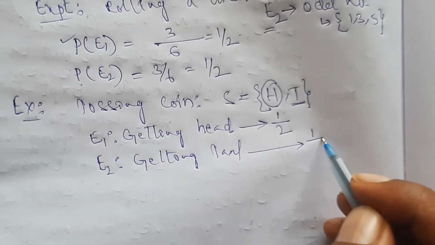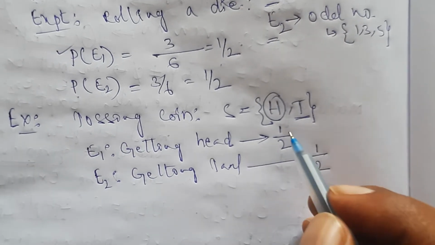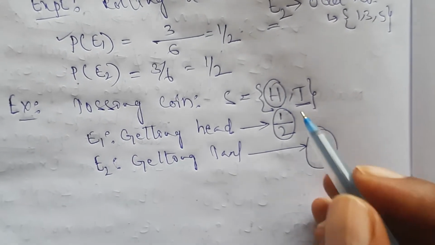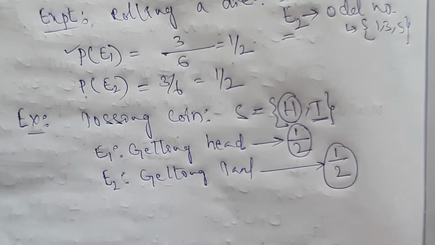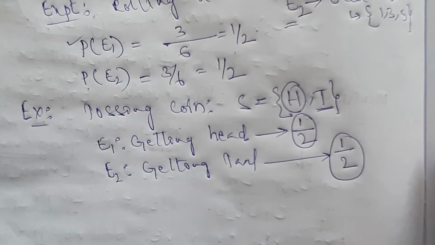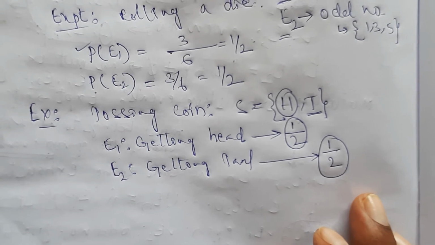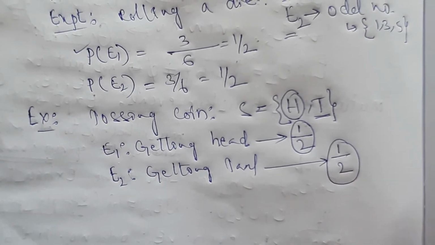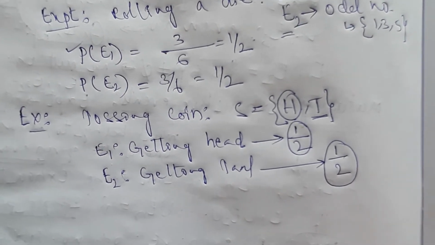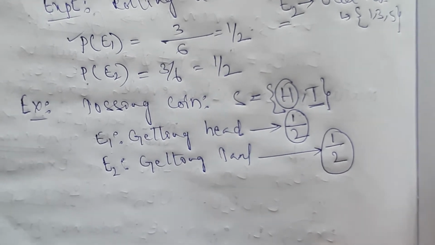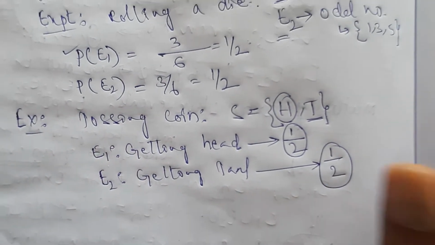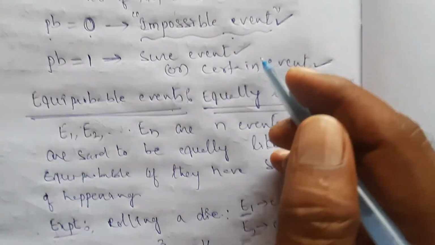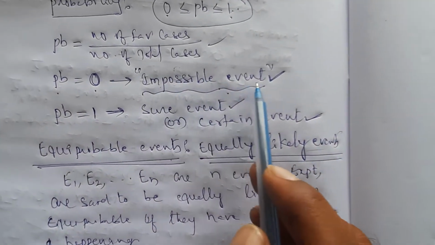Only one favorable case out of the 2 cases. So they have the same equal chances there. So automatically these are also known as the equiprobable events or equally likely events. Simply, if they have the same chance of happening, then we can call them equiprobable events or equally likely events. And one more thing, already given, impossible event. What is an impossible event?